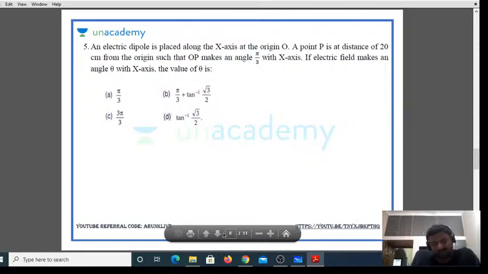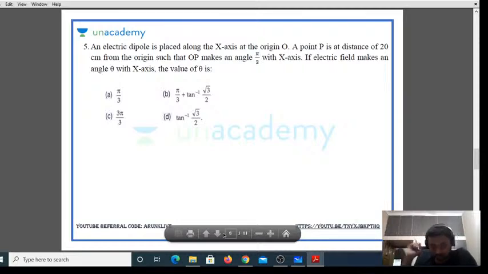An electric dipole is placed along the x-axis at origin. A point P is at a distance of 20 centimeters from the origin, such that OP makes an angle of pi by 3 with the x-axis.